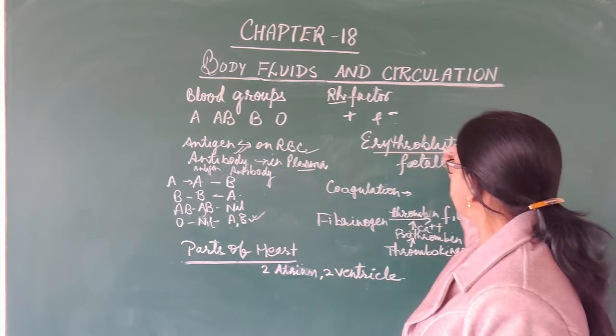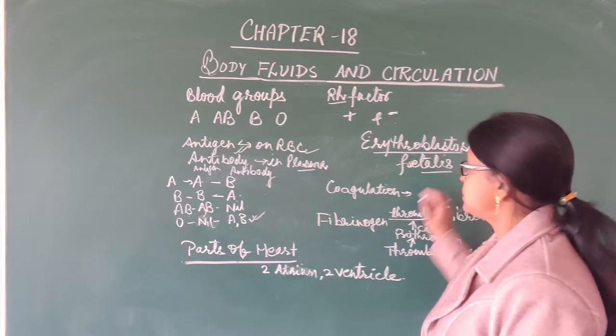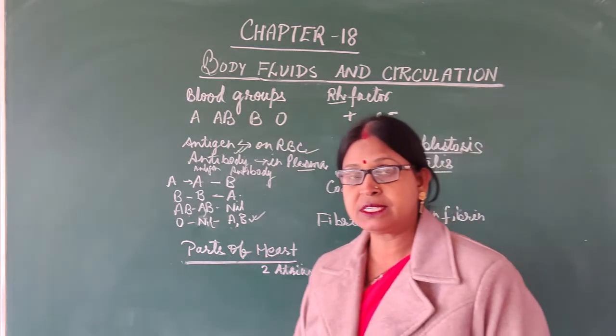Now, there is a disease, erythroblastosis fetalis, which we can see in some infants.